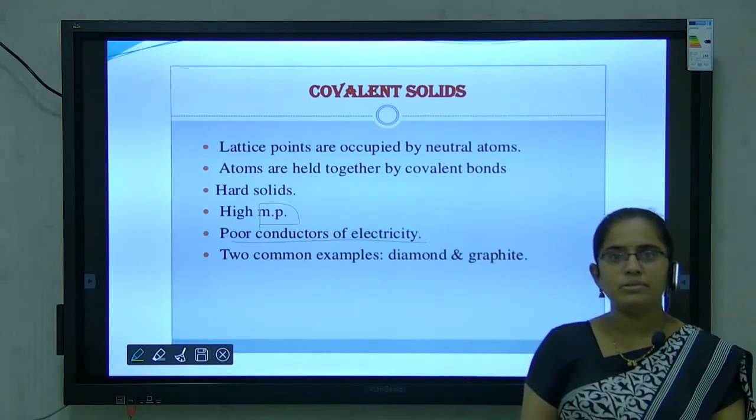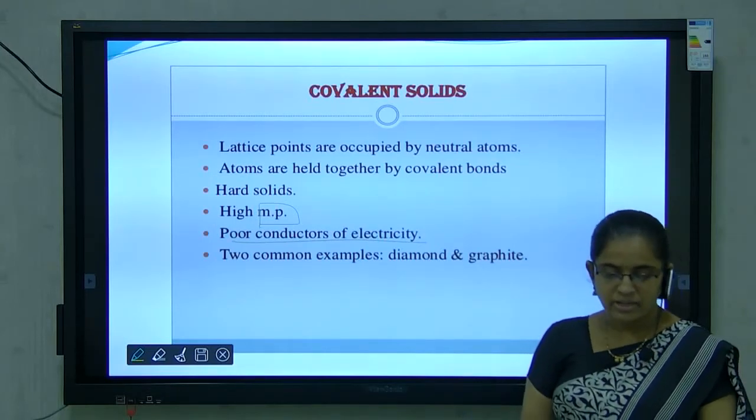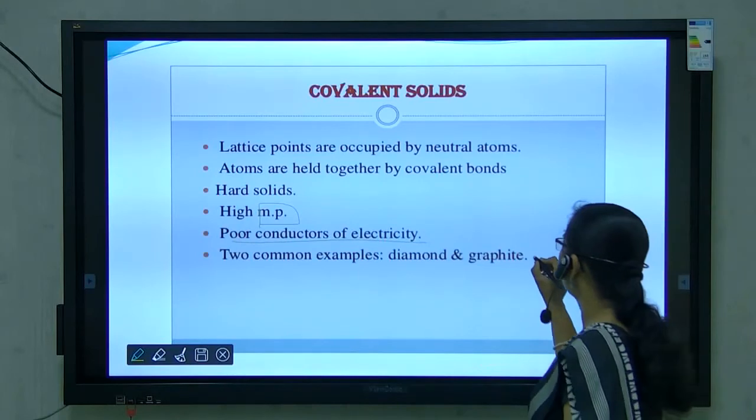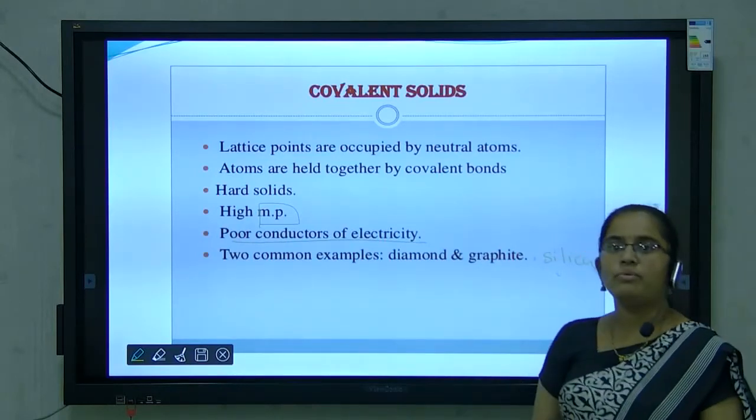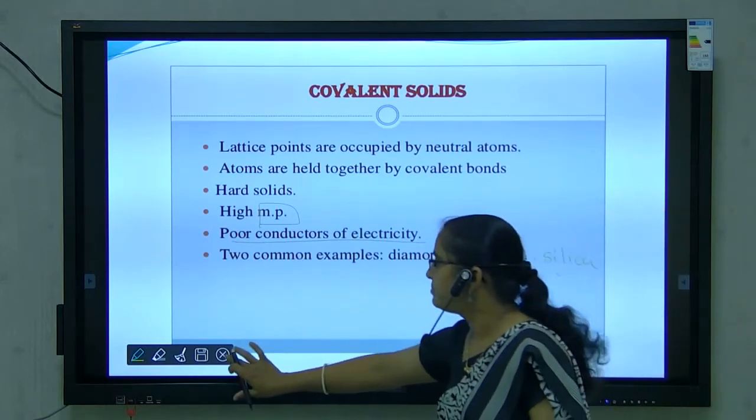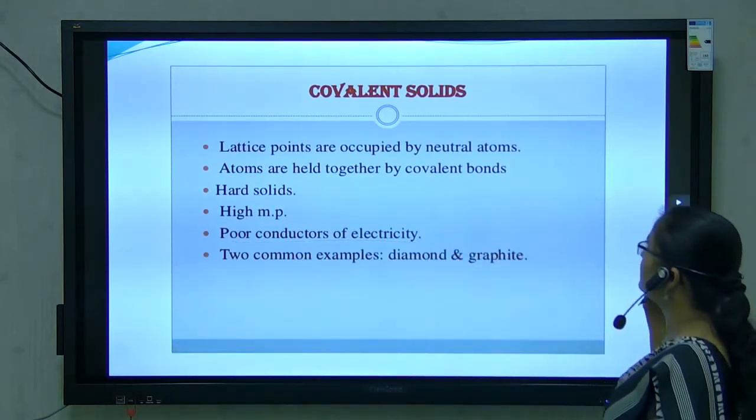Which are the examples of covalent solids? Diamond, graphite, silica. These are the examples of covalent solids.